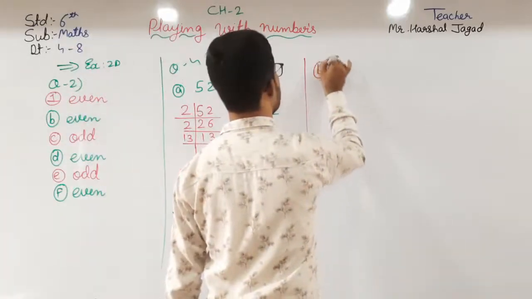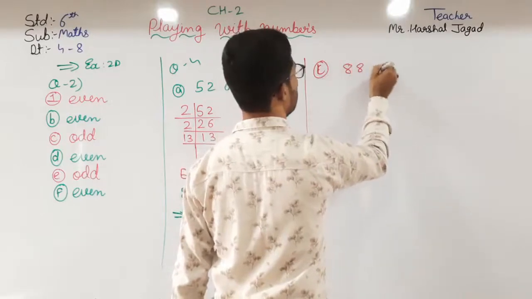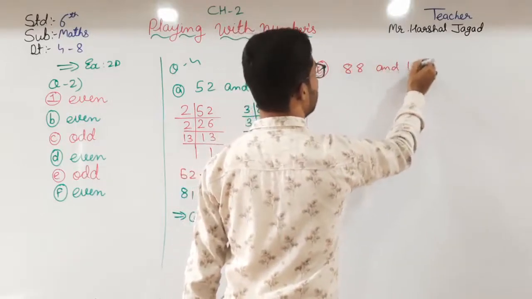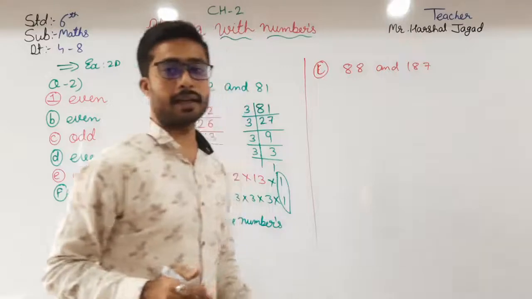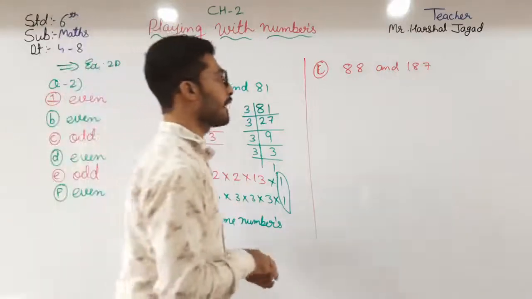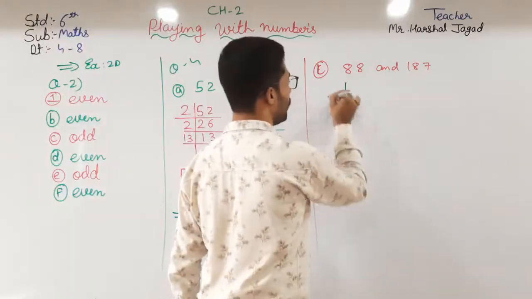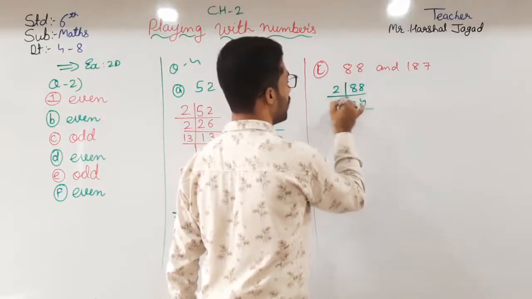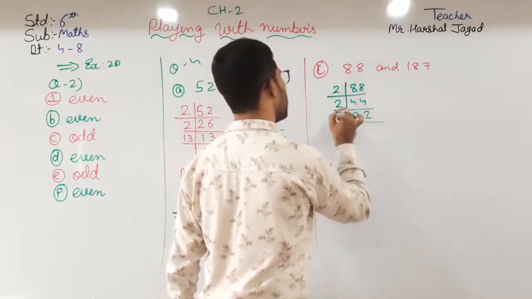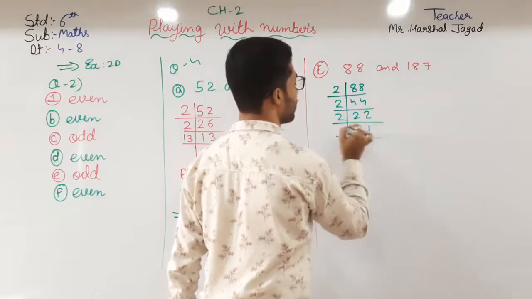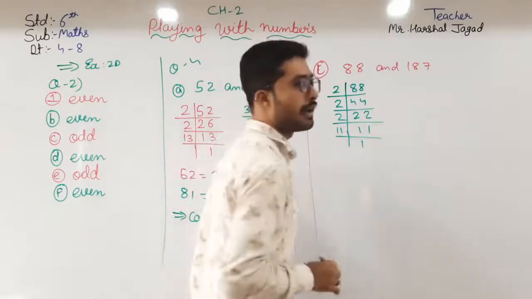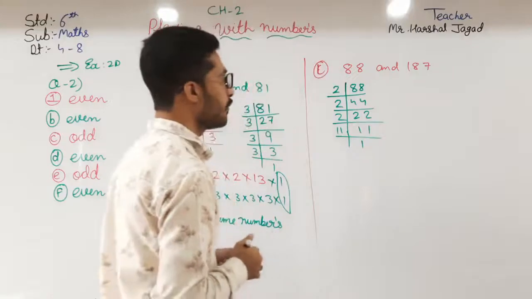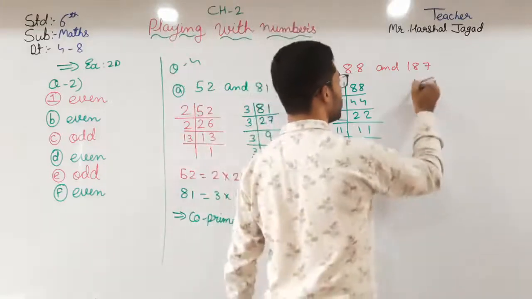Here, finding the factors of it. 88: 2 fours, 2 twos, 2 elevens, and lastly 11 ones are 11. Now moving towards 187.